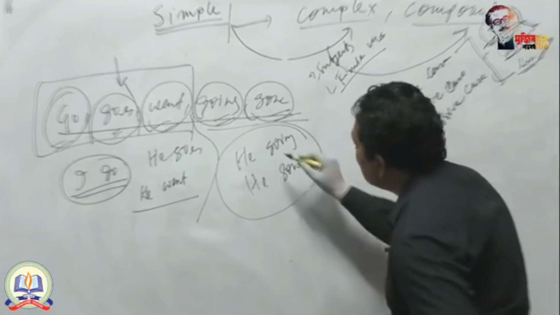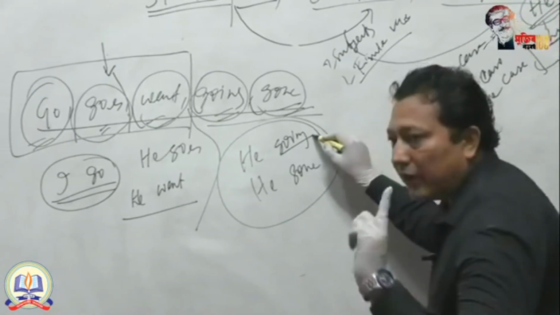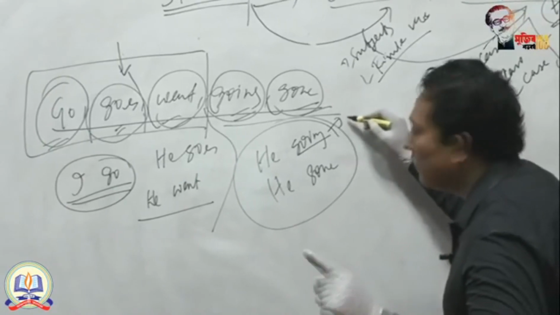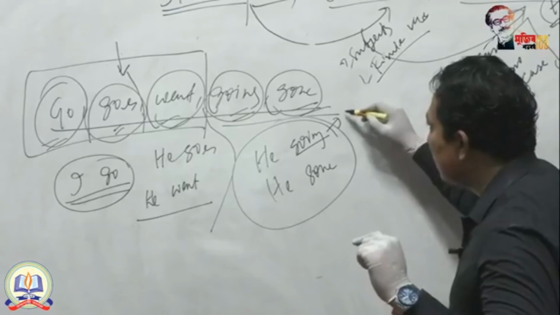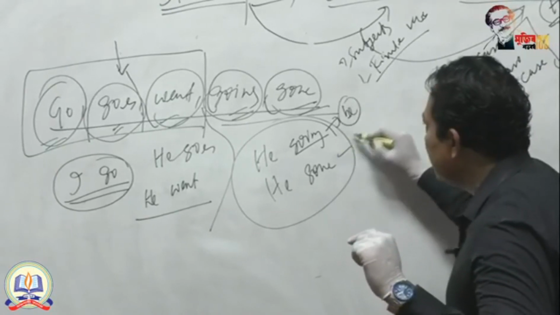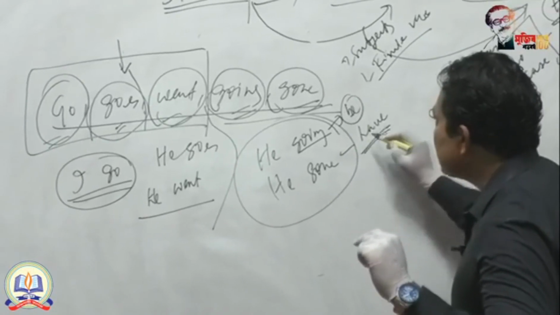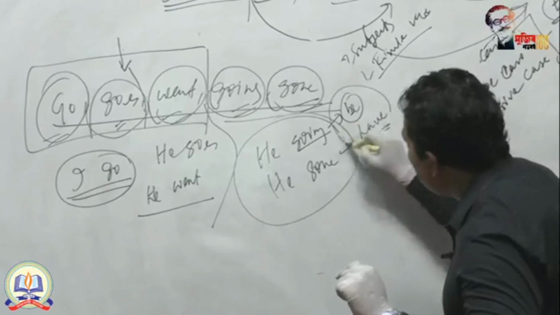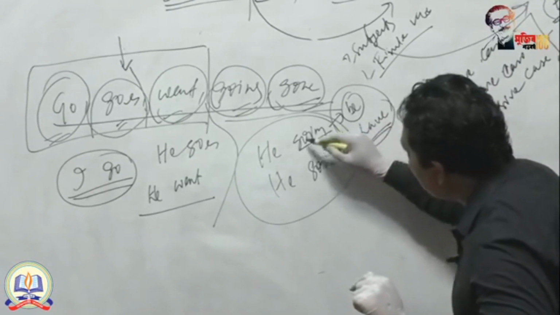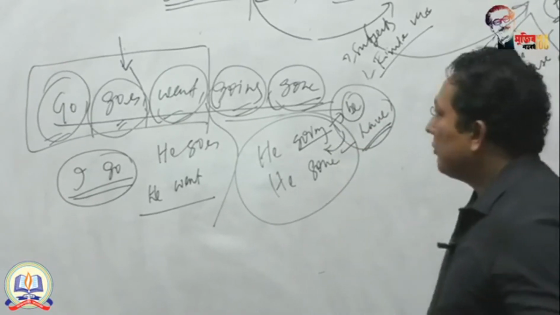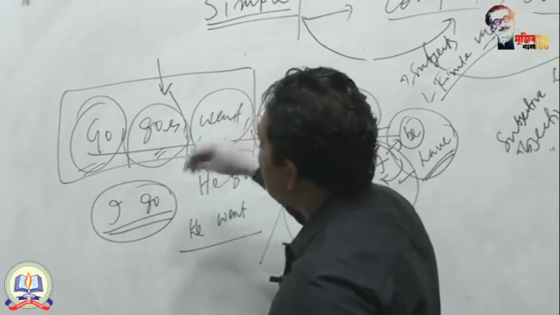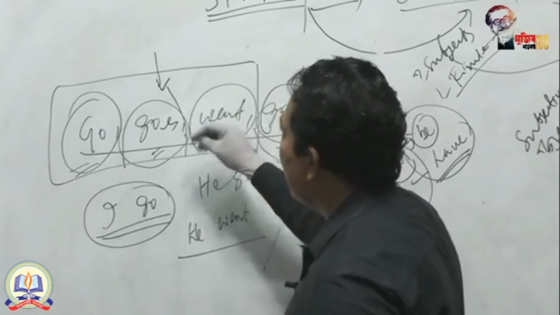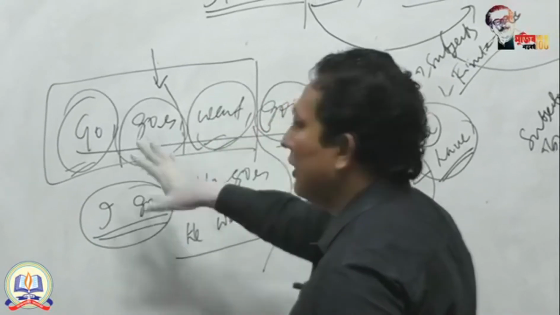If you want to make these forms finite verbs, of course you have to add a helping verb, auxiliary verb. What? Be verb, and here have verb. That means by adding a helping verb, you can make these shapes finite verbs. But the other shapes ensure finite verb without any helping verb, and you cannot even use any helping verb there.